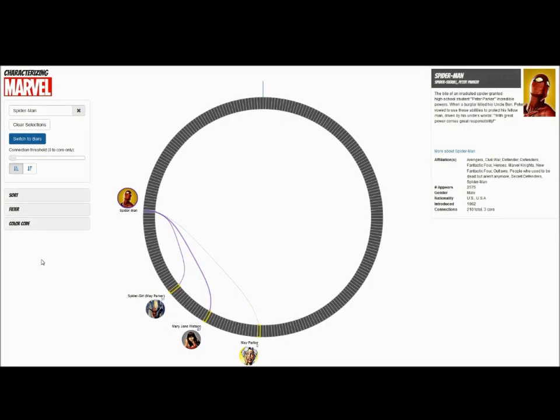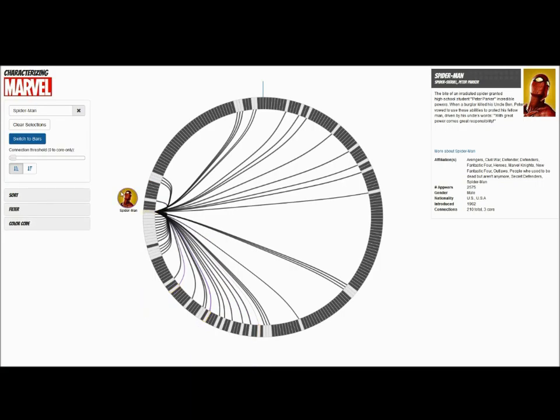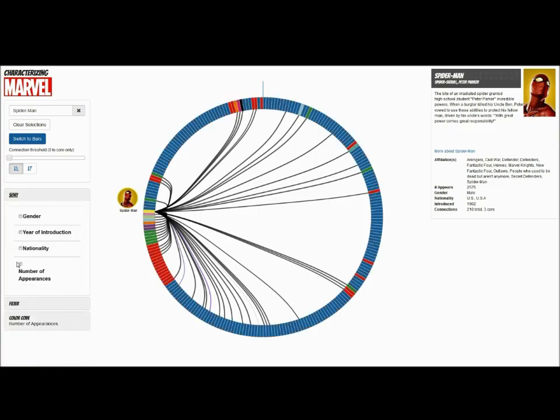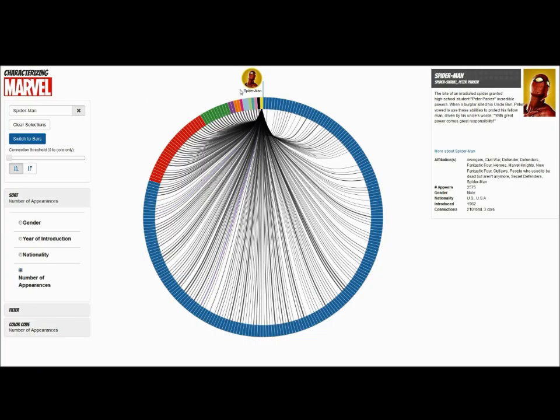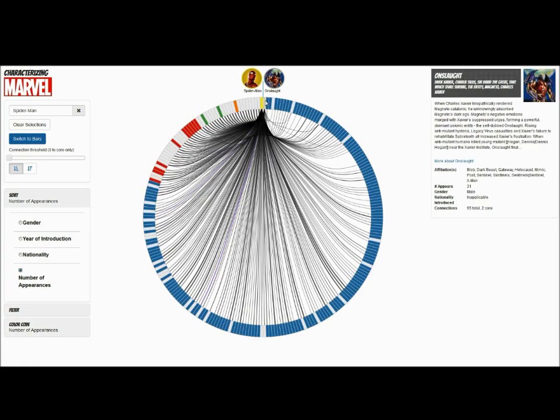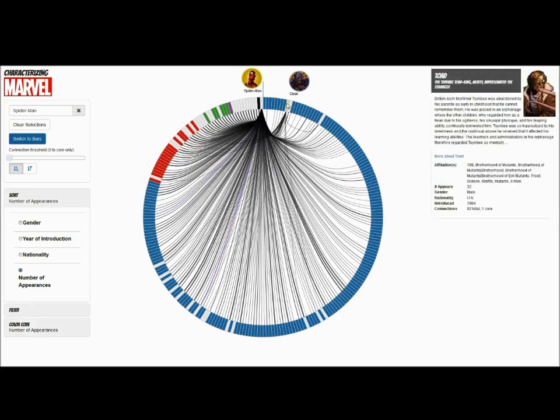Now that we know a little bit more about Spider-Man, let's put him in context. We'll restore all connections, color code by number of appearances, and sort by number of appearances, which we can choose to display ascending or descending. We find that Spider-Man is actually the most appearing character. Scanning over other popular and less popular characters, we see how many more connections the popular characters have, as expected.